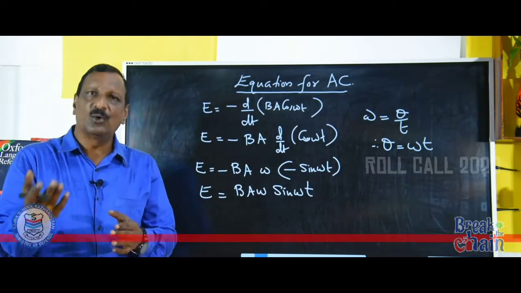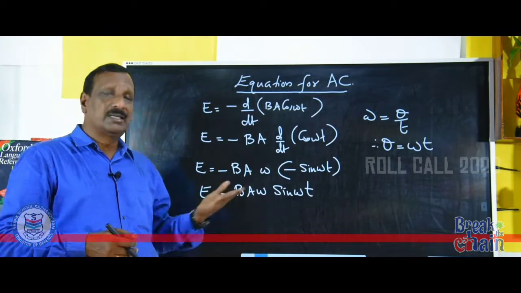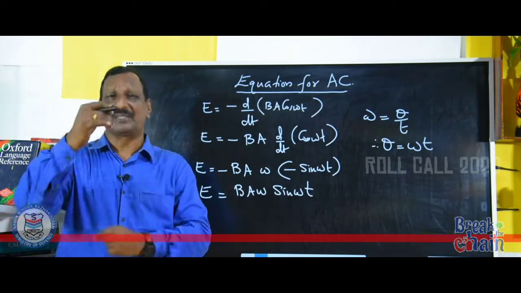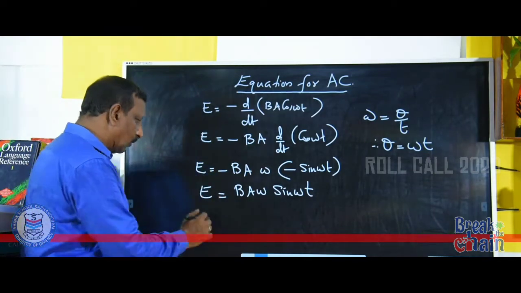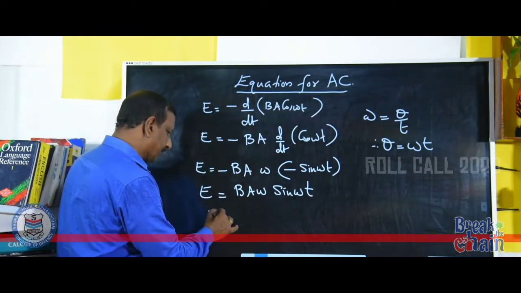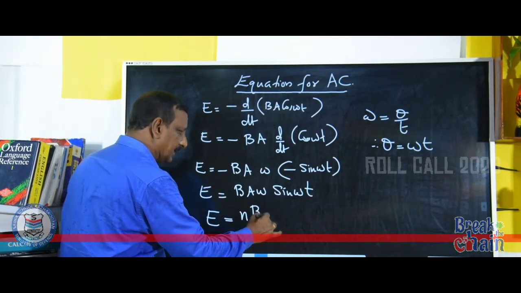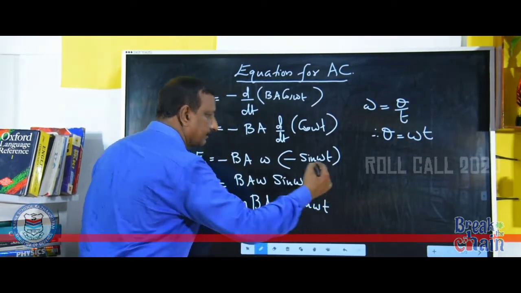This is for one turn; we were deriving the equation for only one turn. If the coil is having n number of turns, then the total induced EMF E is equal to n B A omega sin omega t.